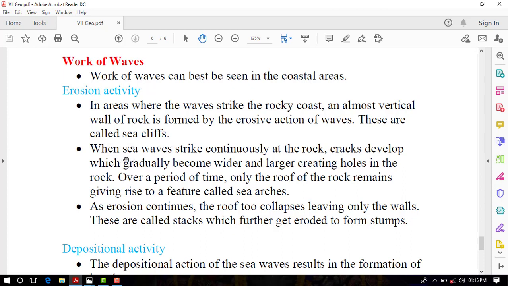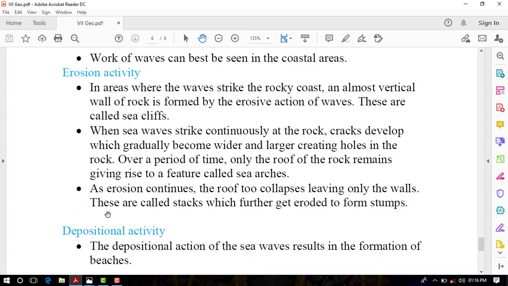And when sea waves strike continuously at the rock, cracks develop which gradually become wider and larger, creating holes in the rock over a period of time. Only the roof of the rock remains, giving rise to a feature called a sea arch. Then as erosion continues, the roof collapses, leaving only the walls. These are called stacks, which further get eroded to form stumps.